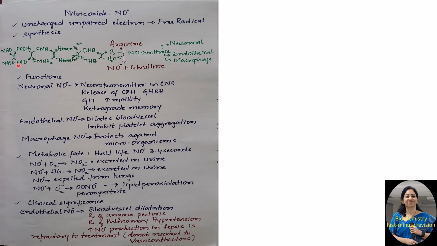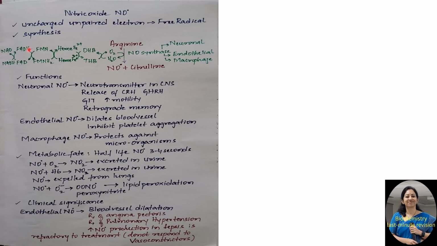This is a multi-enzyme complex. It requires many coenzymes for conversion of arginine to nitric oxide and citrulline. It requires molecular oxygen which gets reduced to water, and the hydrogen atoms are donated by tetrahydrofolate which gets converted to dihydrofolate. The reduced form is generated by heme which gets oxidized to ferric form. The ferrous ion is regenerated with the help of hydrogen atoms donated by FMNH2, active form of riboflavin, which gets oxidized to FMN.